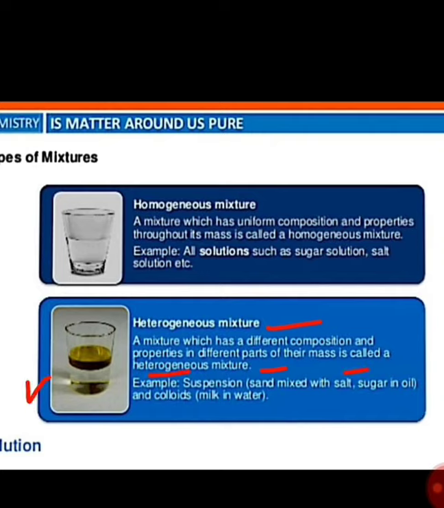For example, you can observe in this container, we dissolve sand in this glass, then what do we observe? Two layers are formed in this glass. So this kind of mixture in which we can observe the contents is known as a heterogeneous mixture. For example, suspension and colloid. Suspension: sand mixed with salt, sugar in oil, and colloids: milk in water. We will discuss these in detail further. So these are the kinds of mixtures, homogeneous and heterogeneous.